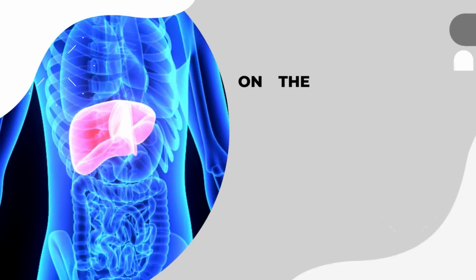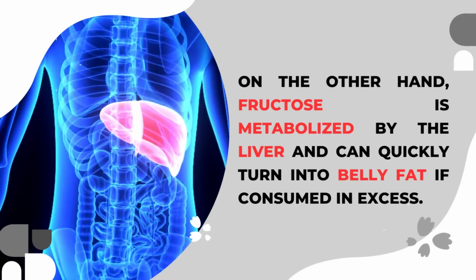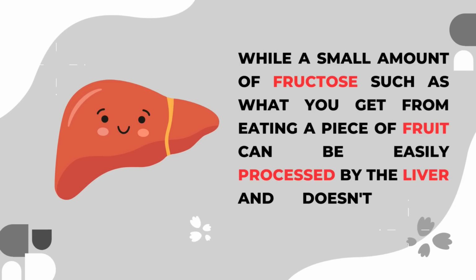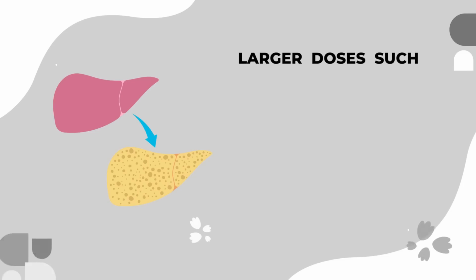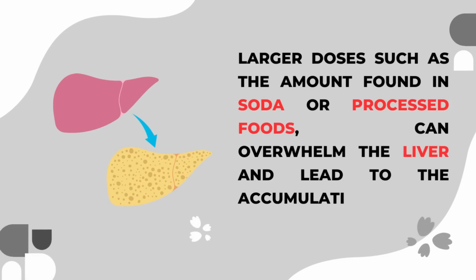On the other hand, fructose is metabolized by the liver and can quickly turn into belly fat if consumed in excess. While a small amount of fructose, such as what you get from eating a piece of fruit, can be easily processed by the liver and doesn't slow metabolism, larger doses, such as the amount found in soda or processed foods, can overwhelm the liver and lead to the accumulation of belly fat.